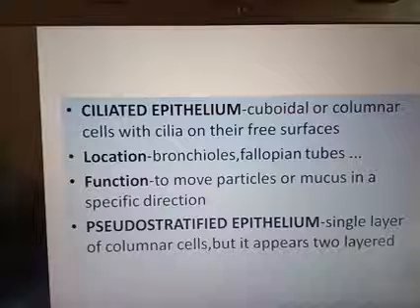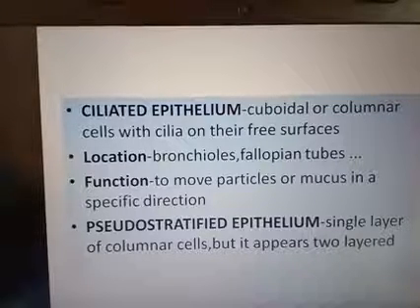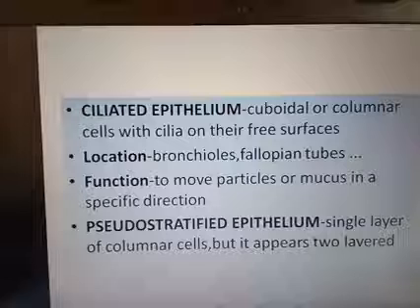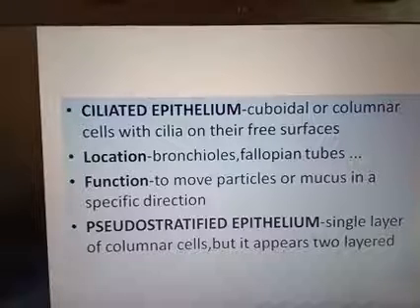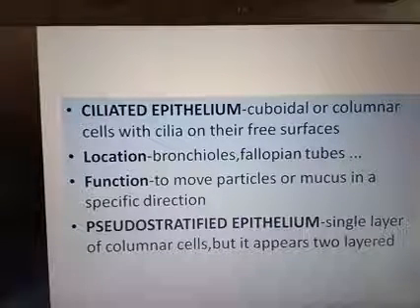Is it clear? I hope you can all understand this portion, the simple epithelium. The remaining portion is compound epithelia, which we will discuss in the next class.